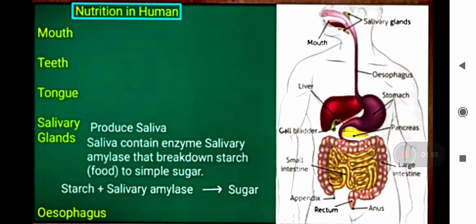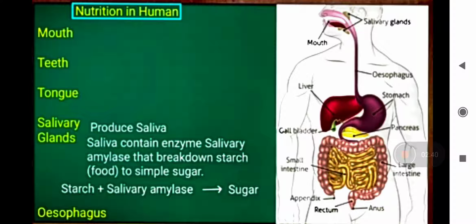If we talk about the first part of your alimentary canal, it is your mouth. Your digestion starts with your mouth. You can call it the buccal cavity or mouth. It contains teeth and it contains the tongue. There are salivary glands also associated with it.